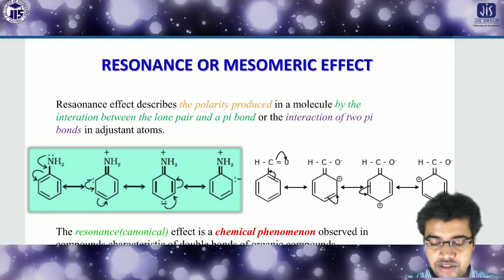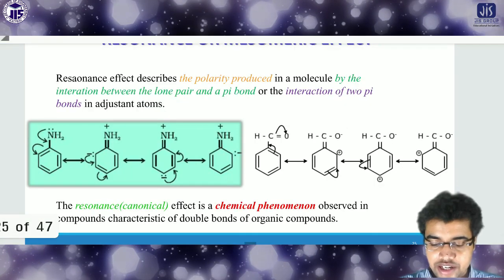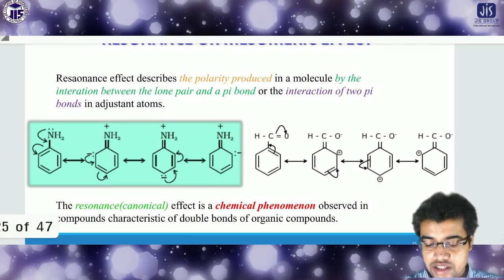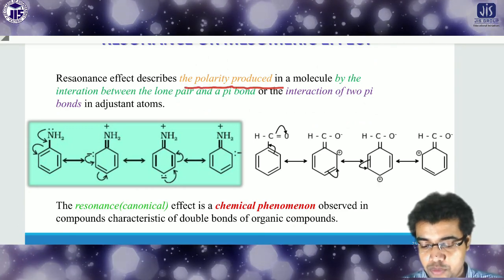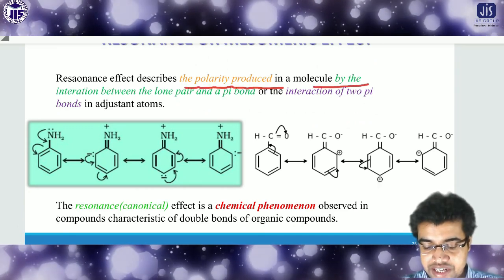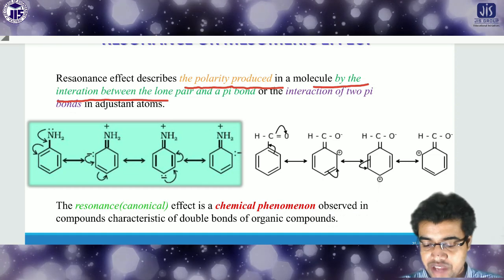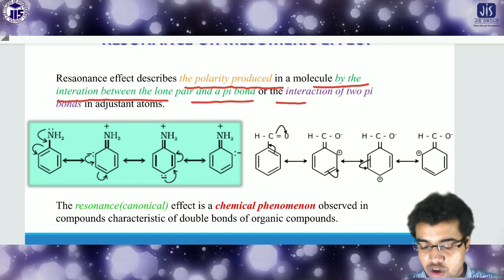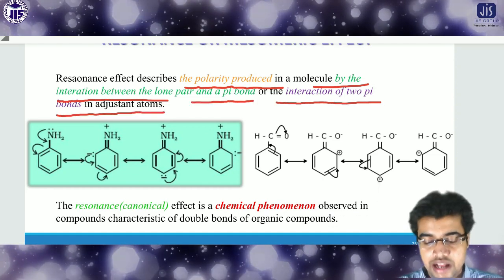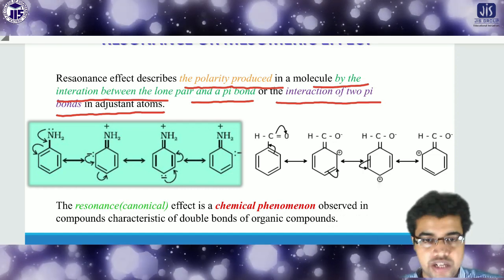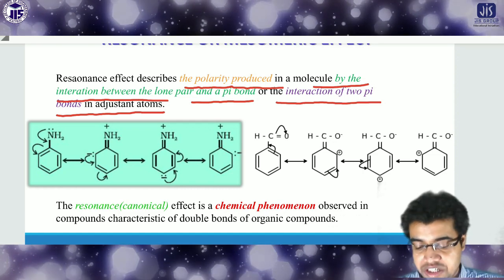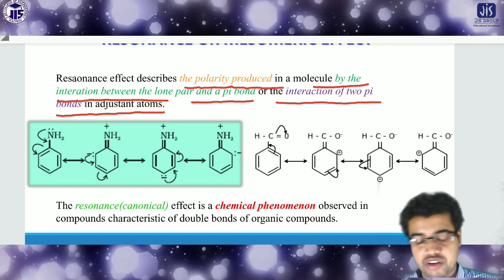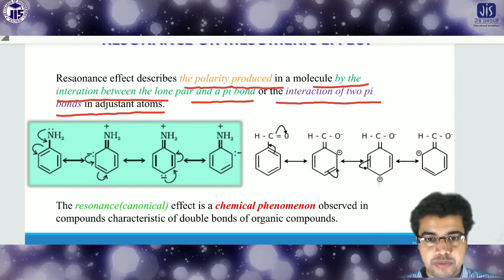So what is the resonance? Resonance is mainly described by the polarity of the bond produced in a molecule by the interaction between the lone pairs and pi bonds, or the interaction of a pi bond with adjacent pi bonds. So there are two possibilities for a molecule to take part in the resonance.